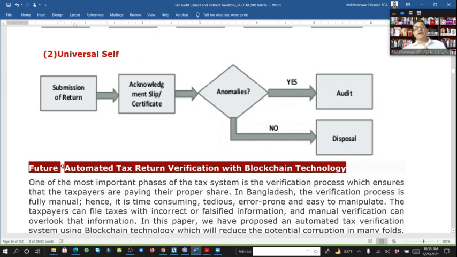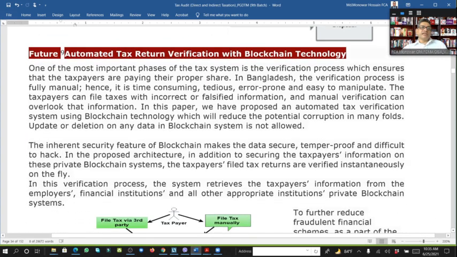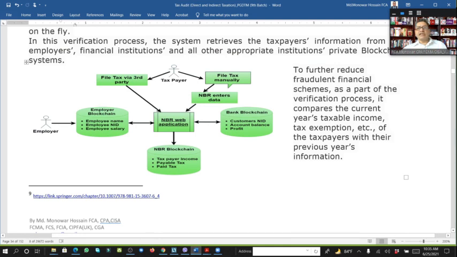But when DCT thinks there are some deficiencies or anomalies, they take the notice and take it for audit purpose. So if we see the future, our tax authority is going to introduce all systematically, that means through the system they will do. It is one of the plans of NBR in future.